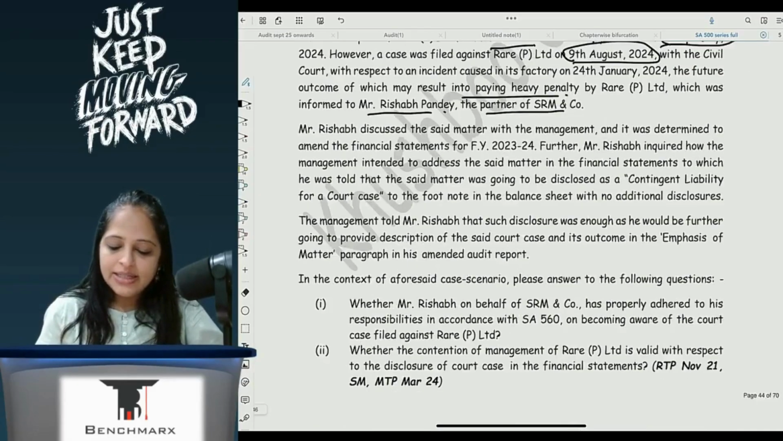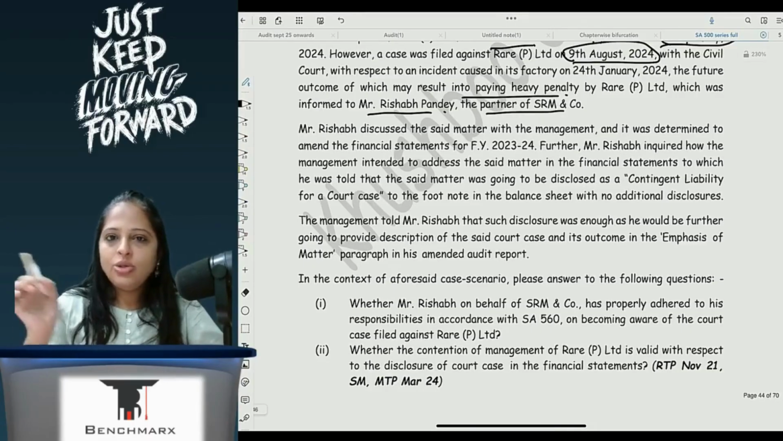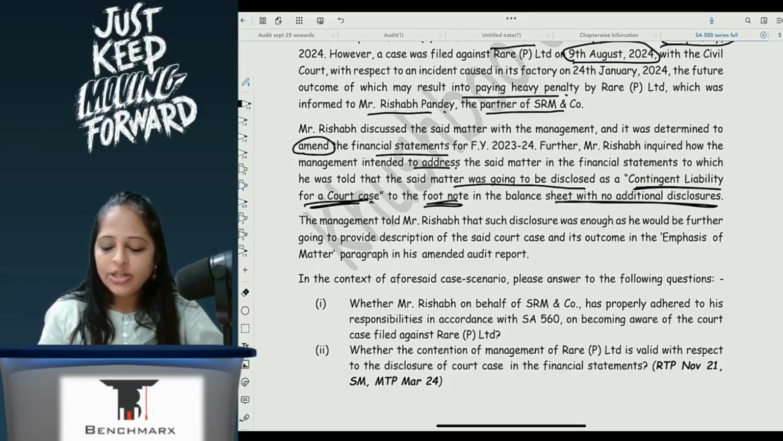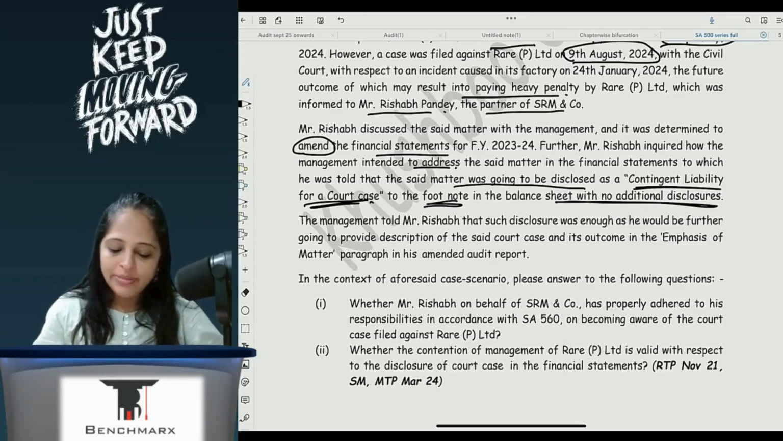Mr. Rishabh discussed the said matter with the management and it was determined to amend the financial statement. So scenario 2, and amend financial statement, we know that. Further, Mr. Rishabh inquired how the management intends to address the said matter, to which he was told the said matter was going to be disclosed as a contingent liability for a court case in the footnote in the balance sheet with no additional disclosure. So he said okay, there will be an amendment, but on further discussion, how will the amendment happen?